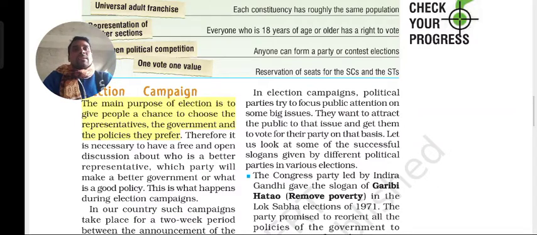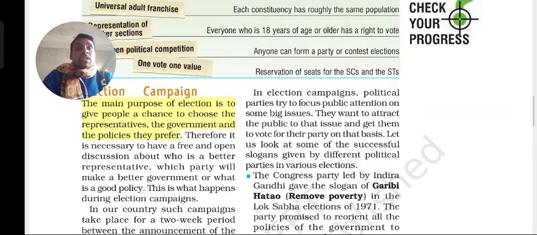Before that, they make some plan, some issue, and they give it public attention. They show the great things that have been done for the state or for the people of particular areas. This is what they show, and they want to attract the public to that issue and get them to vote for their party on that basis.